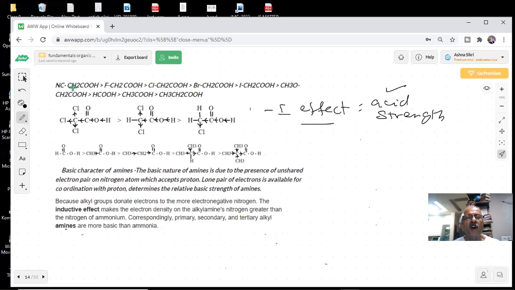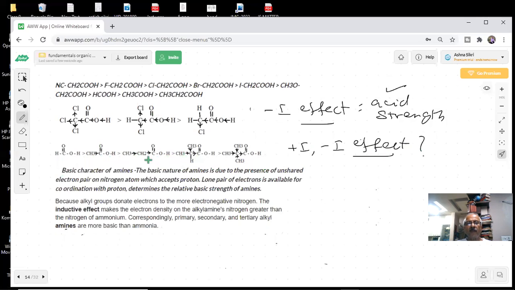This is a list of the order of the minus I effect. This is the strongest, CN. Fluorine is a strong electron withdrawing group. Then Cl, Br, I. So this is the order of withdrawal, and CH3 groups are electron releasing, students. So we can compare the acidity of different carboxylic acids on the basis of plus I and minus I effect. Yes or no? Yes, sir.